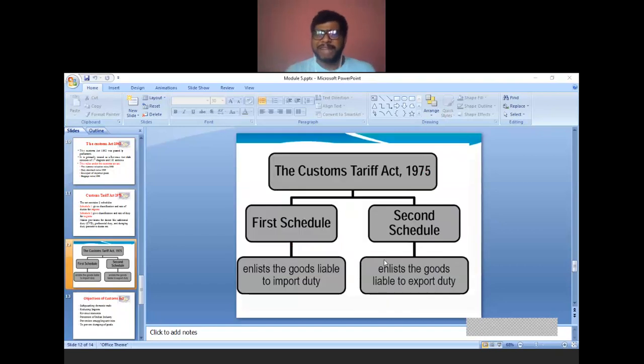Then the Customs Tariff Act 1975, as I already told, has two schedules. One is the first schedule, another is the second schedule. Under the first schedule, it enlists the goods liable to import duty, and under the second schedule it enlists the goods liable to export duty. Relating to import, it is mentioned in the first schedule. Relating to export, it is mentioned in the second schedule of the Customs Tariff Act 1975.